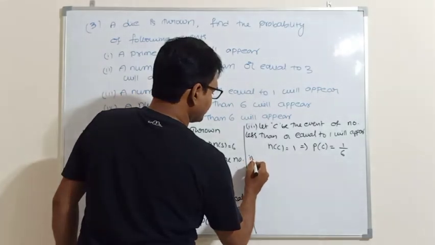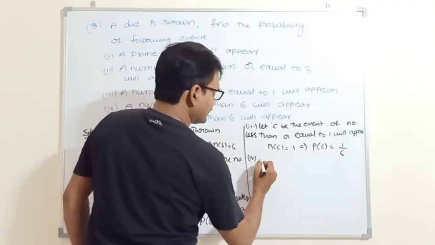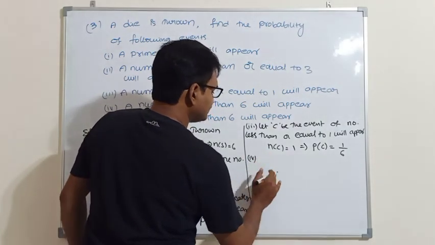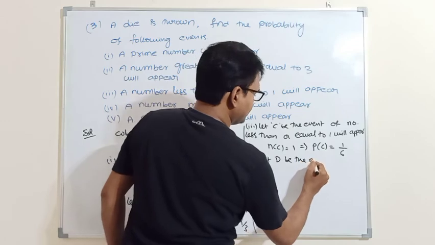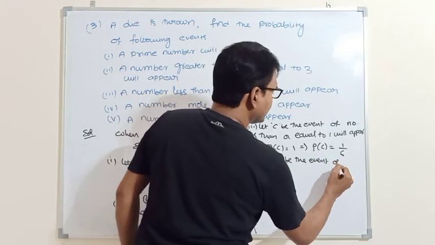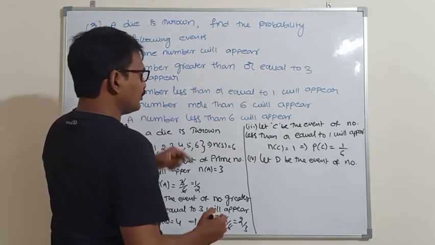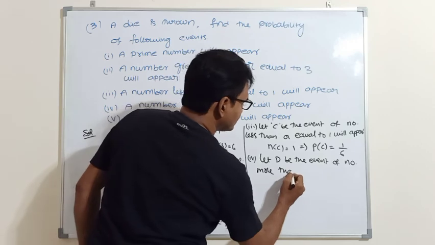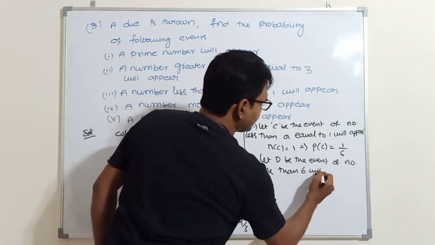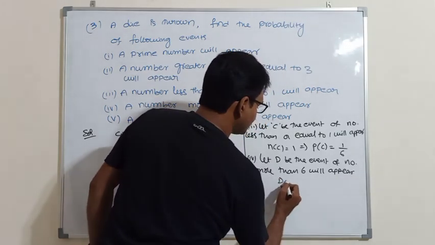Next, the fourth problem. A number more than 6 will appear. Let D be the event of a number more than 6 appearing.